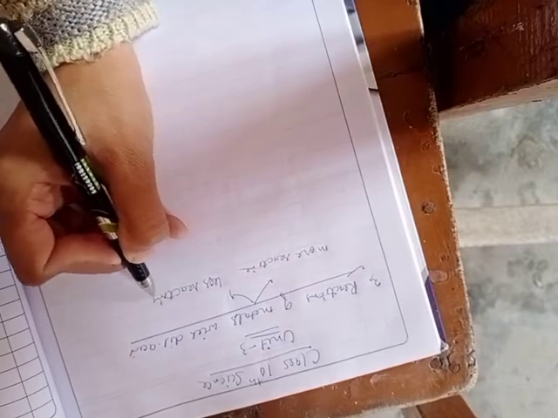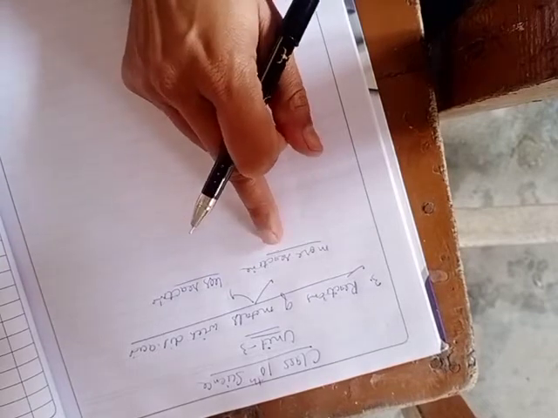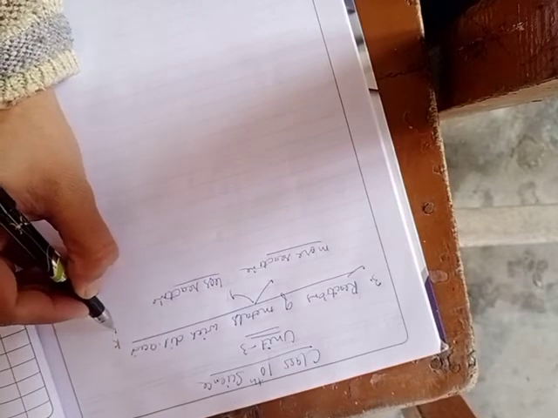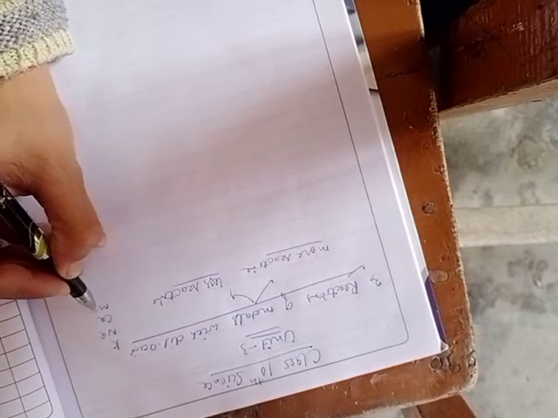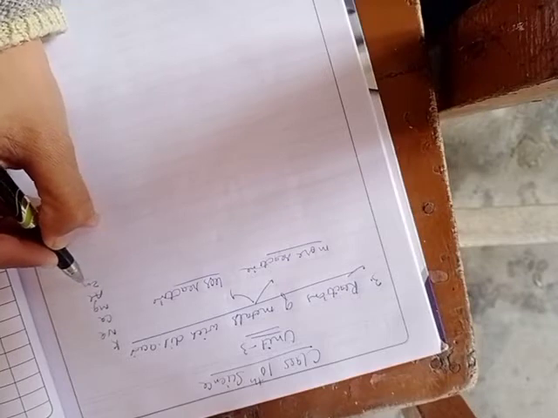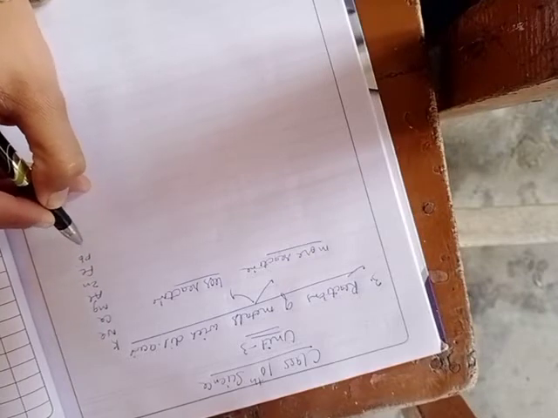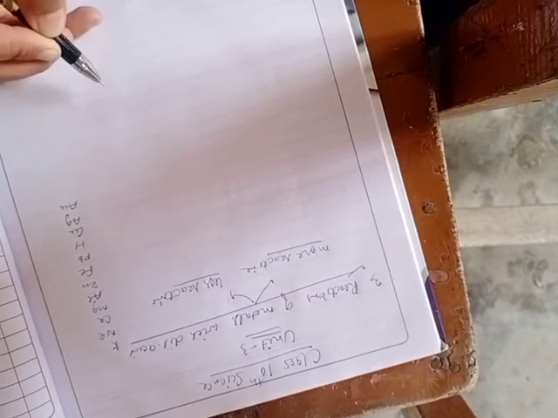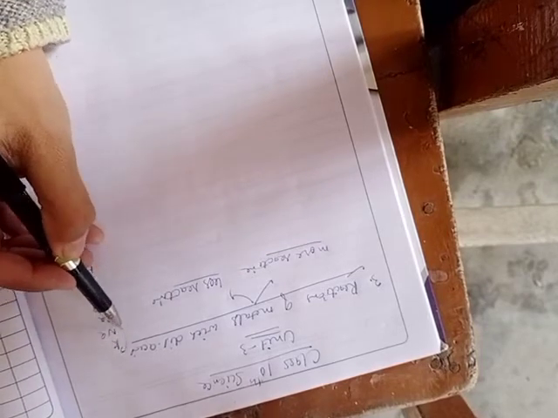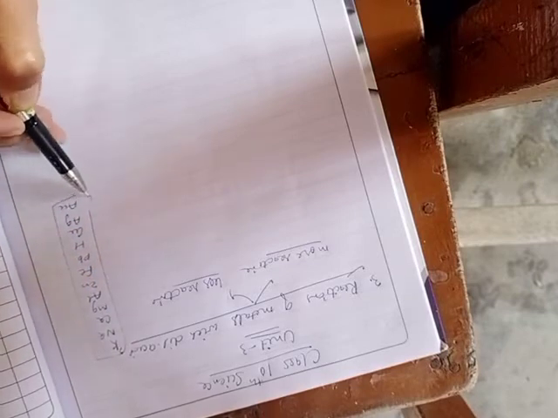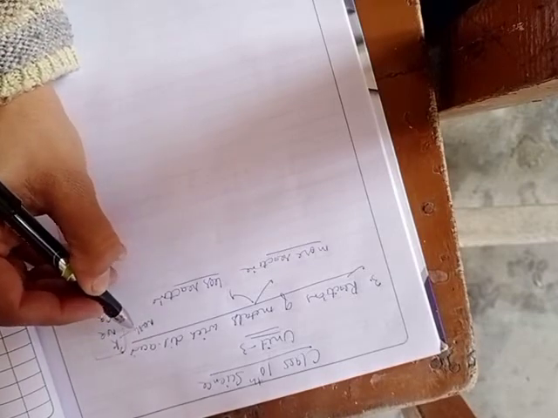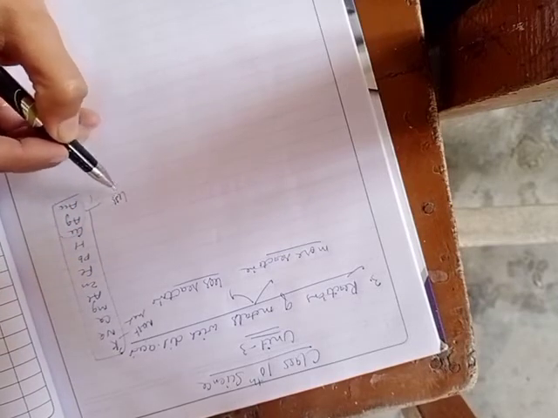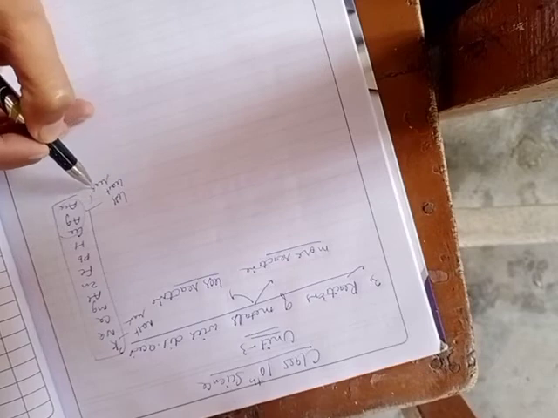We explain this reactivity on the basis of the reactivity series, starting from potassium, sodium, calcium, magnesium, then aluminium, zinc, iron, lead, then hydrogen, copper, silver, gold, etc. The metals present at the top are most reactive, and those at the bottom are the least reactive.